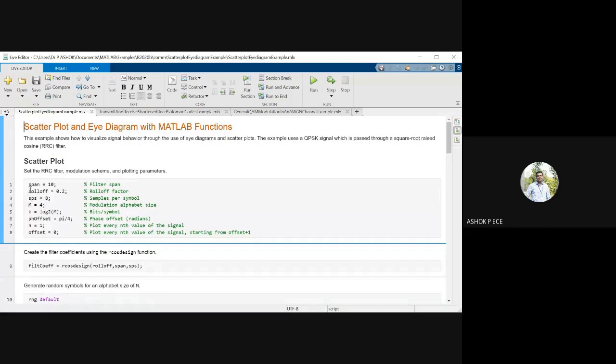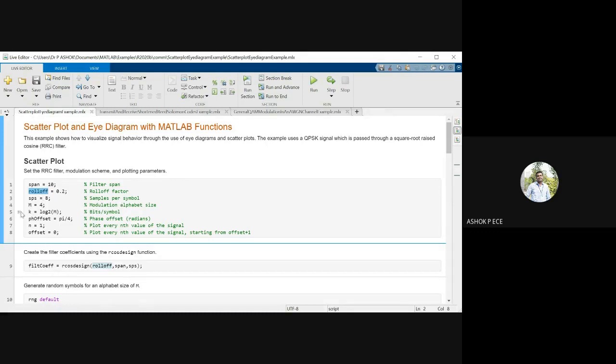See here, I am creating a filter with span 10 and roll-off factor. I told you we'll be using a raised cosine pulse that has a factor called alpha. I hope you remember alpha is varying from 0 to 1. I told you that today. So I'm keeping the value of alpha as 0.2 and I'm defining all the parameters.